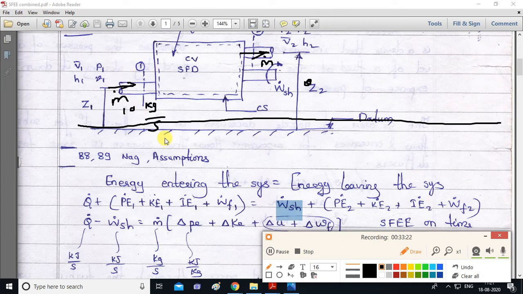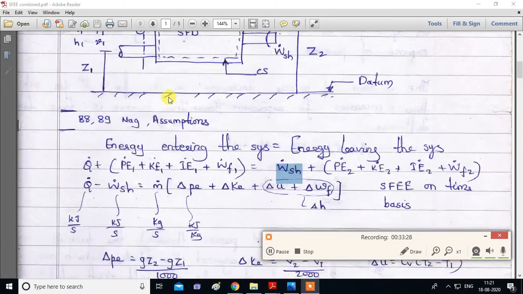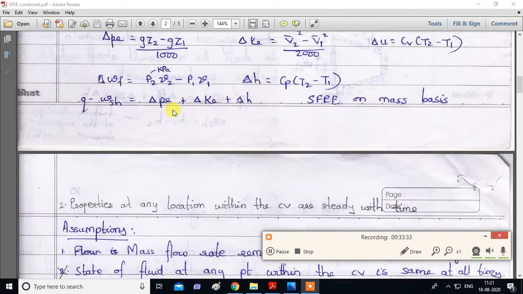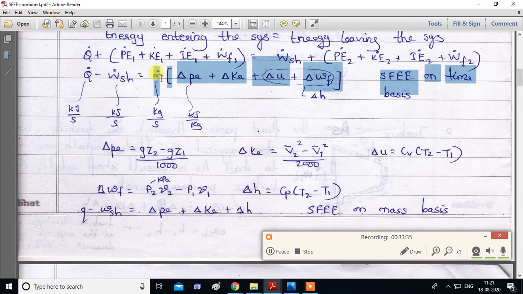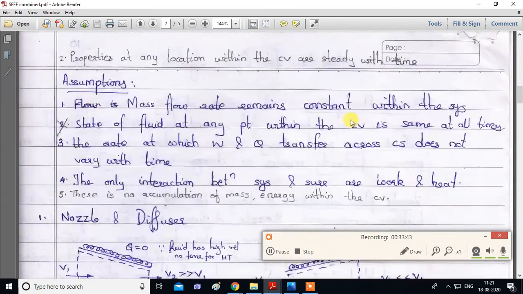These are the assumptions which you have to follow when you use the steady flow energy equation, SFE. So these are the 5 very important assumptions. They give the validity of the steady flow energy equation on a time basis and the steady flow energy equation on a mass basis. These are the two important equations, and these are the assumptions under which you can use them.